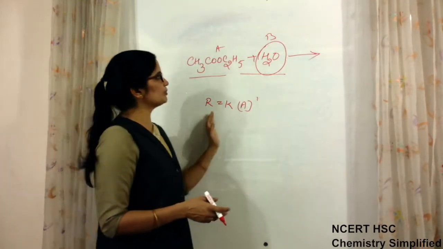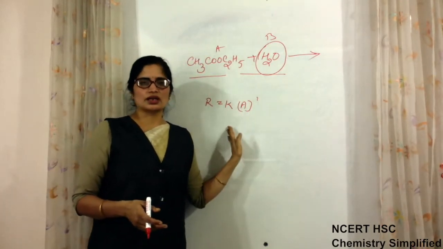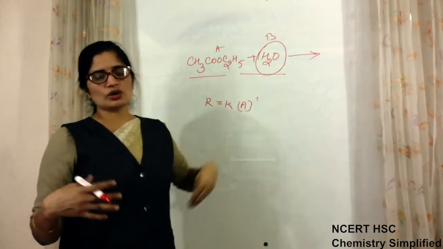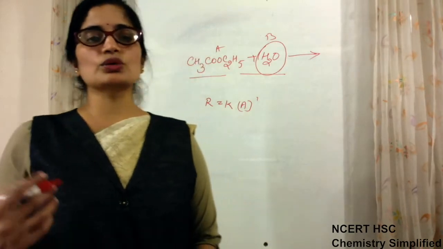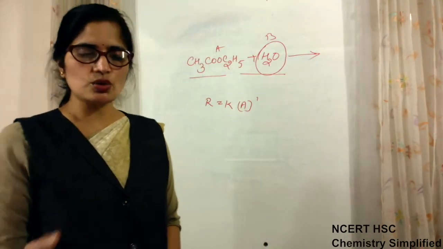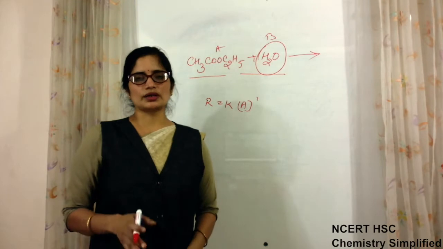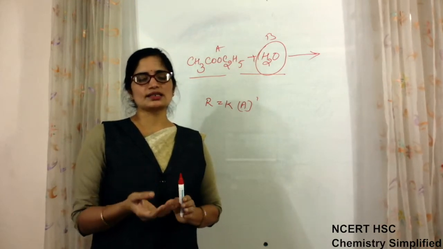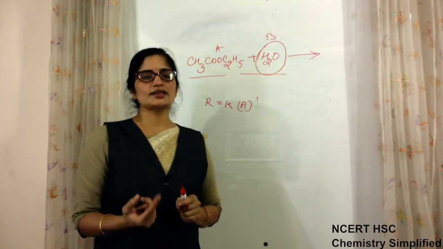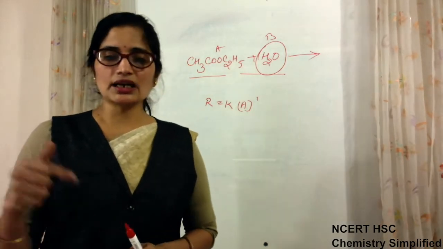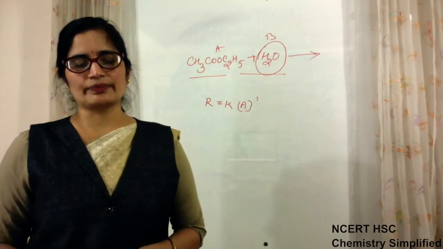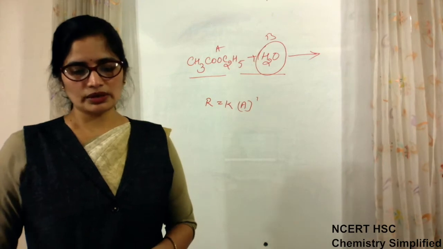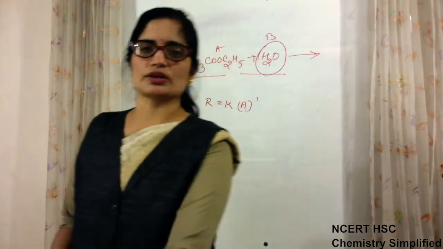Or you can say it should be of second order but it is first order, because the concentration of this also affects the rate, but because it is already in excess, there is no question that it affects the rate of reaction, so it is known as a pseudo first order reaction. So for pseudo first order reaction, the only thing you need to know is that if some reactant is present in large excess than the amount of reactant required in the reaction, then that reaction becomes a pseudo first order reaction. Okay, this is only about pseudo first order reaction.